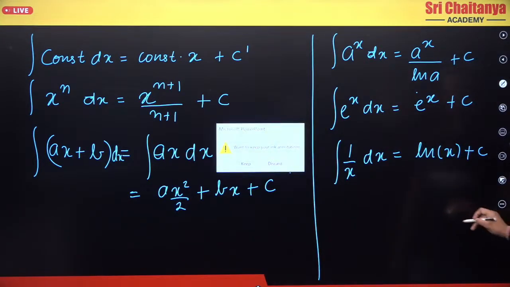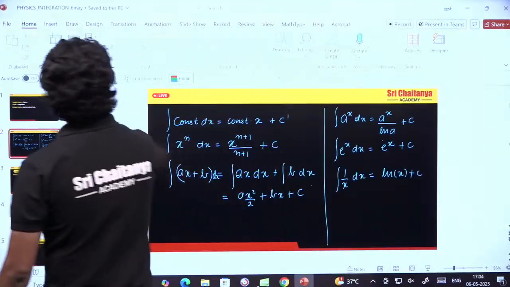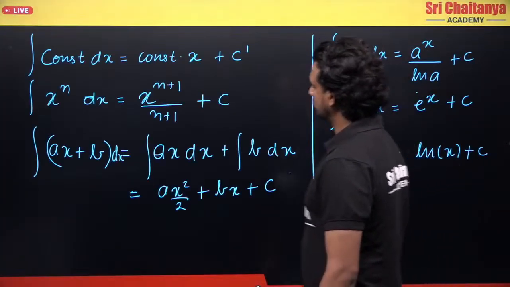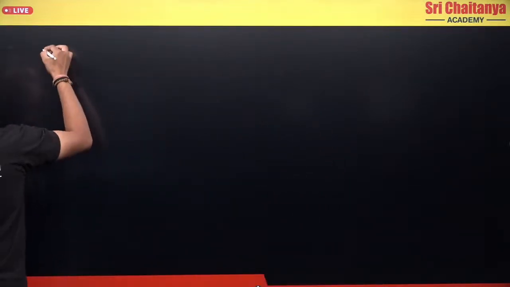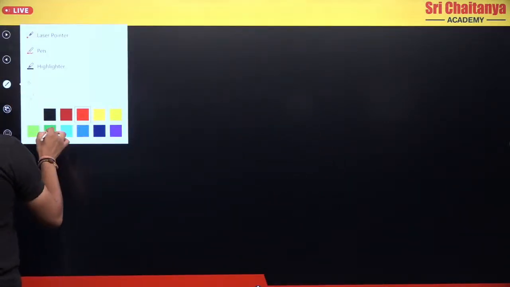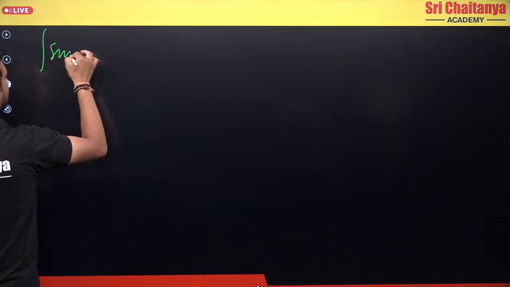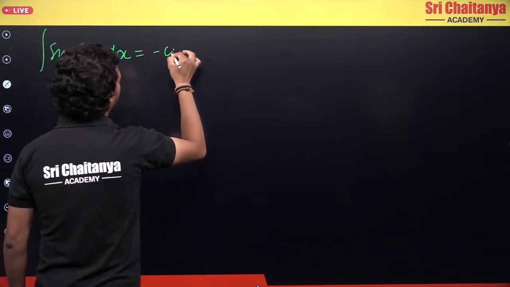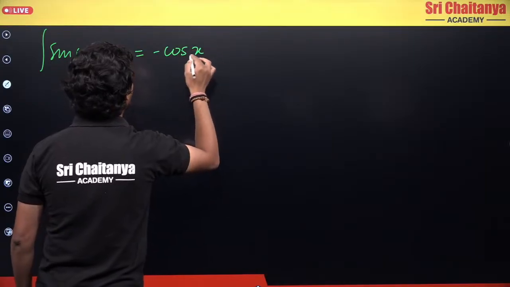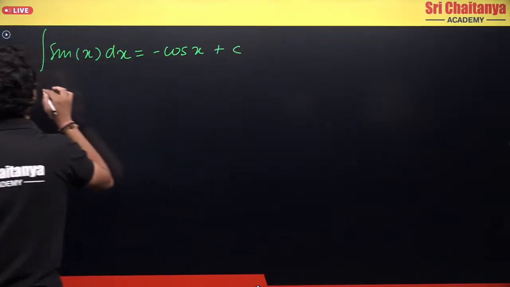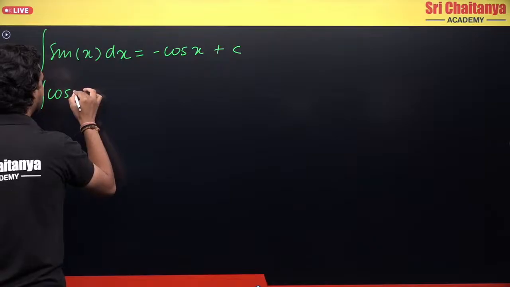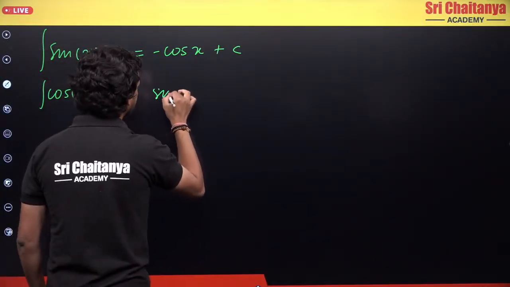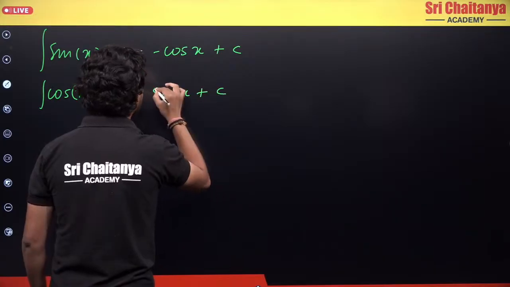Now we also had some trigonometric functions. Let's write the formulas for them. Integration of sine x dx is equal to minus cos x plus some constant c. Integration of cos x dx is equal to sine x plus c.